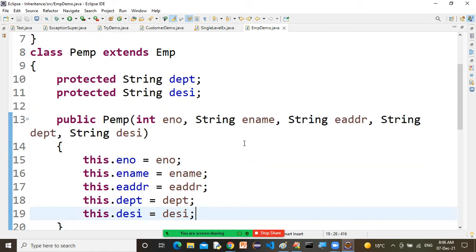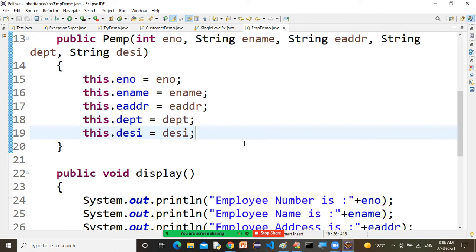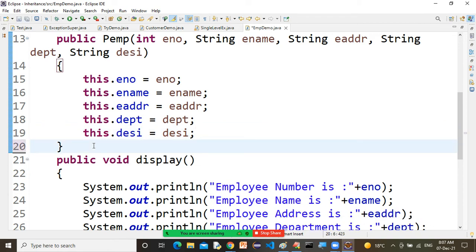Now, moving ahead. Here is line number 13. So take the screenshot from line number 13 to 25.